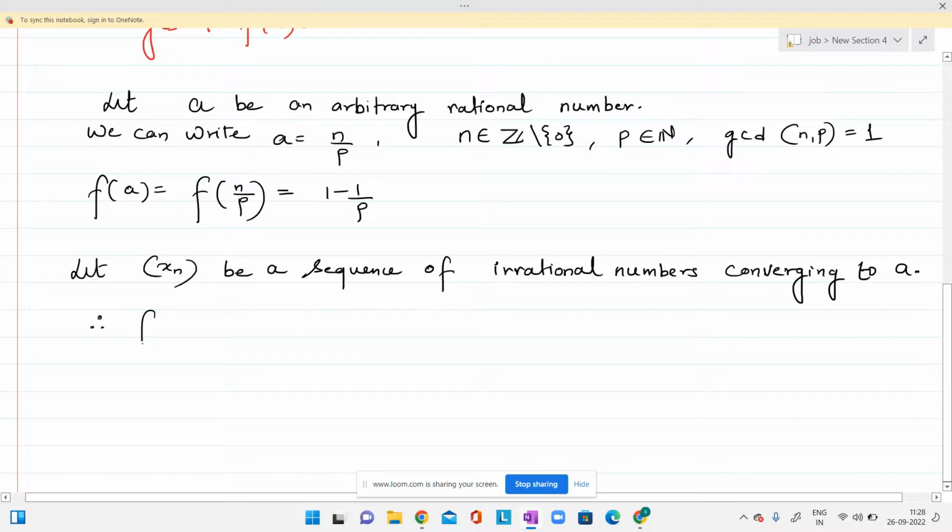Therefore f at xn, because all the members of the sequence are irrational numbers and at irrational numbers the function is defined as 1, will be 1 for all n belonging to the set of natural numbers. And f at a is 1 minus 1 by p.